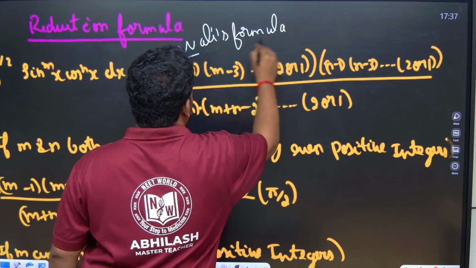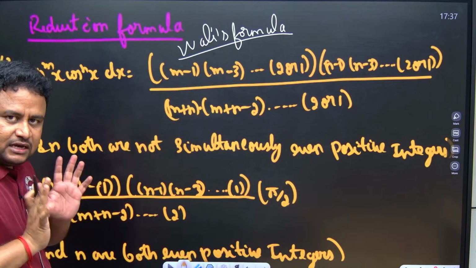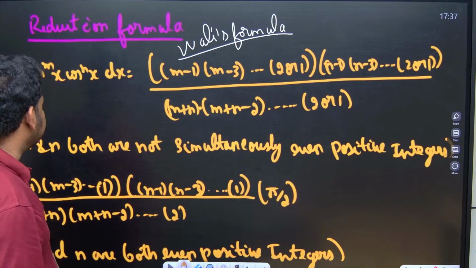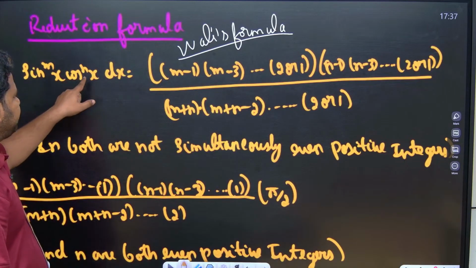Is also called as what? Wallis formula. So, they were given here also very important. If the limits are from 0 to pi by 2, and it should have only sin x and cos x, sin to the power of mx into cos to the power of nx dx.